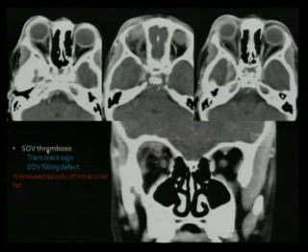This is another example, but here I'll just highlight how superior ophthalmic vein thrombosis looks. This is a patient, again, who has preseptal cellulitic changes. You can see this is the normal superior ophthalmic vein. This is the abnormal side. You see the tram track sign, you see the central filling defect and some peripheral enhancement. This is how it looks on the coronal. You can see the central filling defect and surrounding enhancement of the wall from phlebitis.